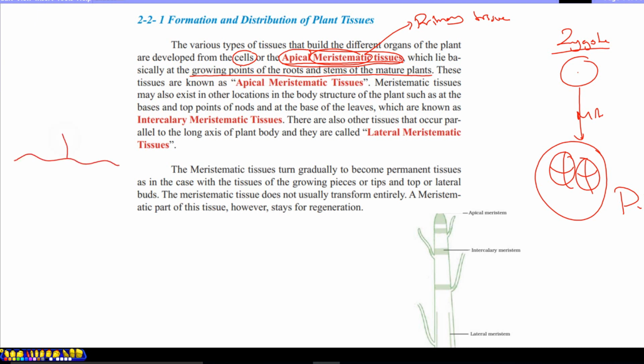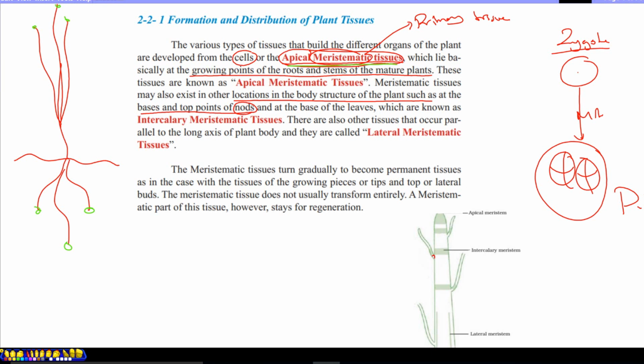Simply, we draw a plant like this: the part of the plant above the ground is the shoot system, and under the ground is the root system. But at the growing points, at the tips of each root and the top of each branch and stem, there is apical meristematic tissue. Meristematic tissue may also exist in other locations in the body of plants, such as the bases and top points of nodes.